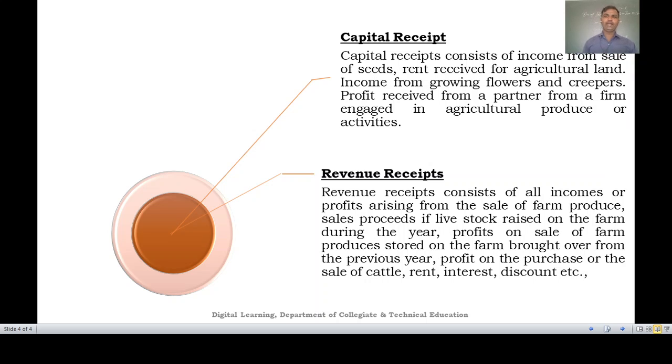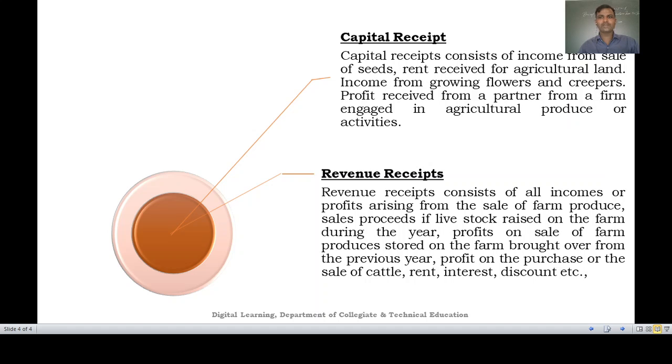Next one, then what do you mean by the capital receipt and the revenue receipt? So what are the capital receipt and the revenue receipt? For example, the capital receipt consists of the income from sale of seeds, rent received from agricultural lands, income